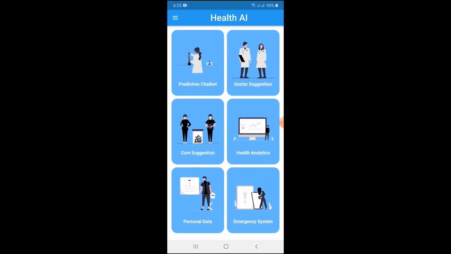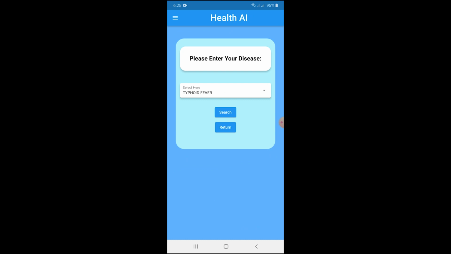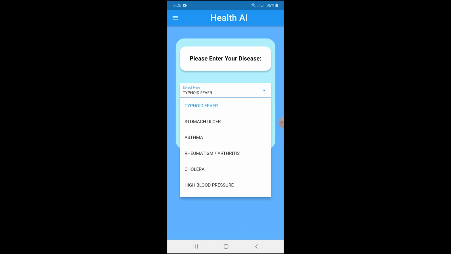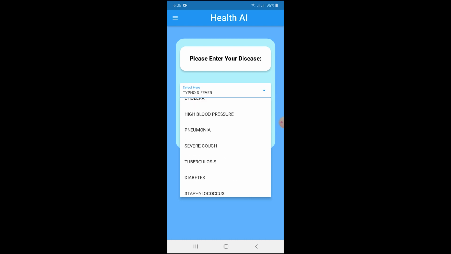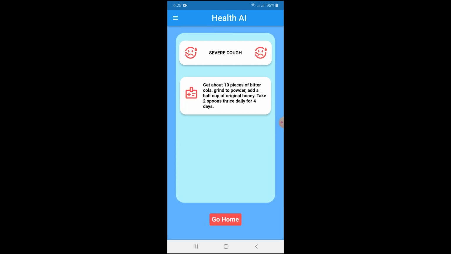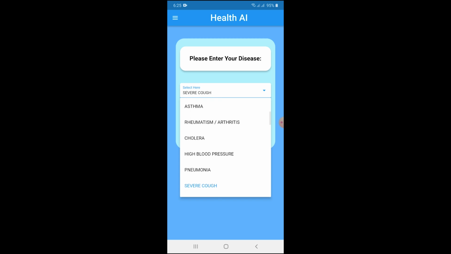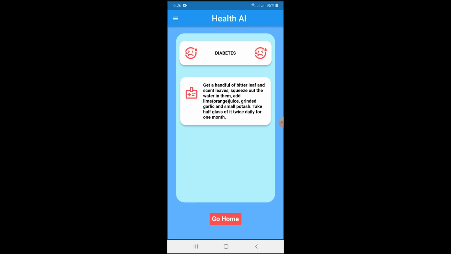The next module is cure suggestion. I can enter my disease here and the app will find home remedies for that particular disease. Here you can see that we have a lot of diseases. I will select severe cough and then press search, and you can see that the app is giving me home remedies for severe cough, like get about 10 pieces of bitter cola, grind to powder and so on. I can also search for other diseases, like diabetes, and then press search, and it is giving me more home remedies for diabetes. So yeah, that's all from this module.